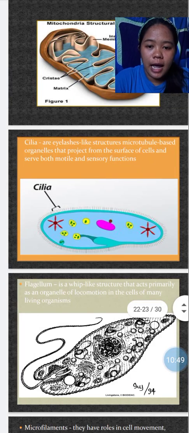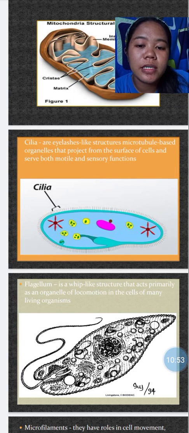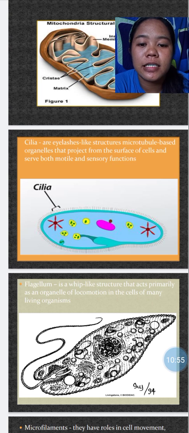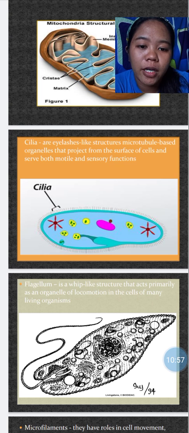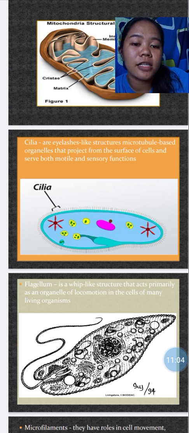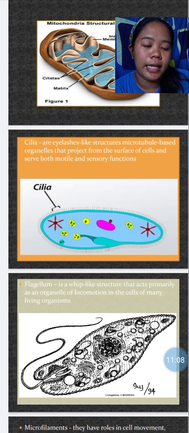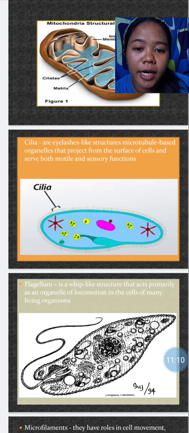Next is the cilia. When we say cilia, they are eyelashes-like structures, microtubule-based organelles that project from the surface of cells and serve both motile and sensory functions. Yan po ang cilia. They are like eyelashes.